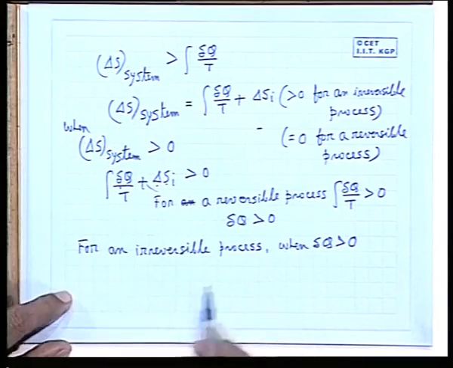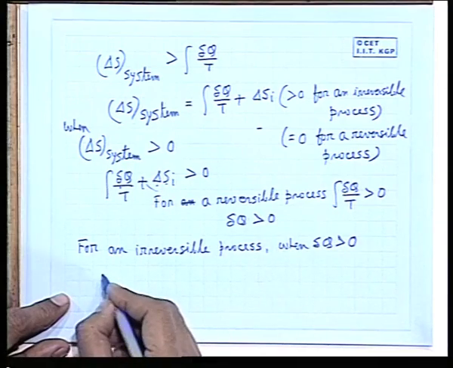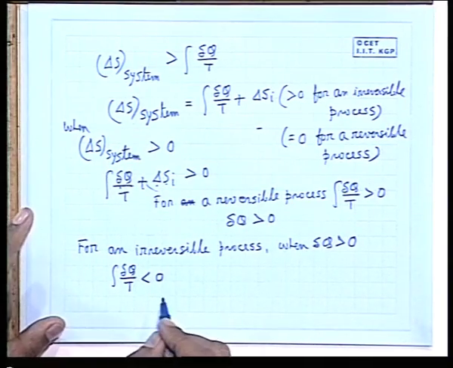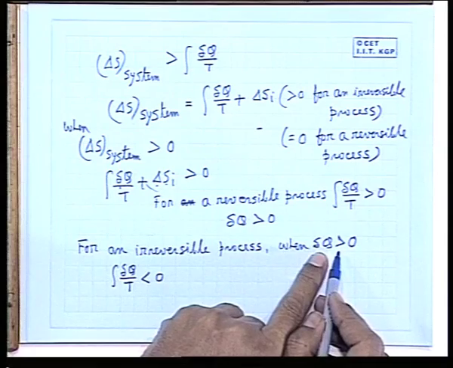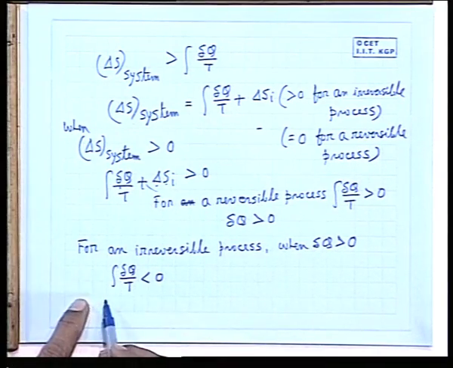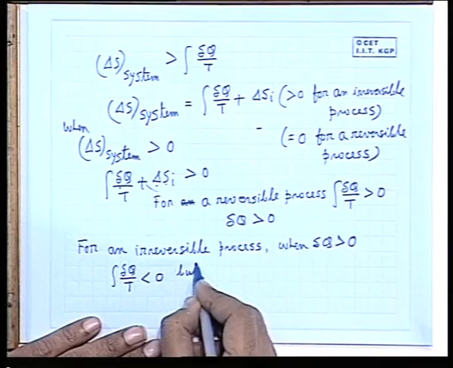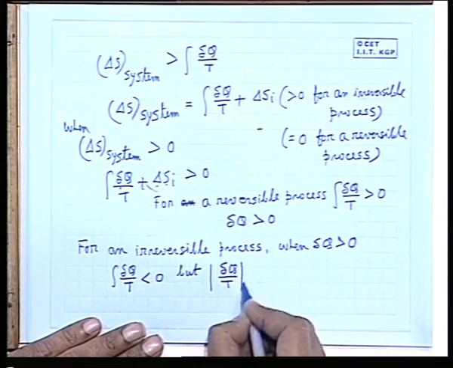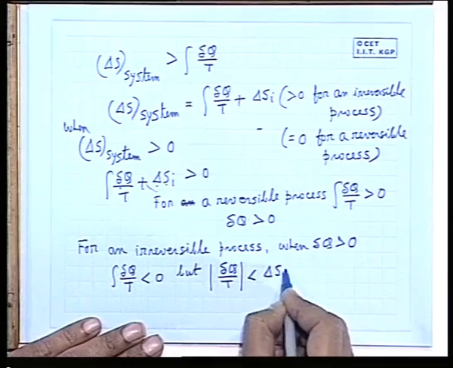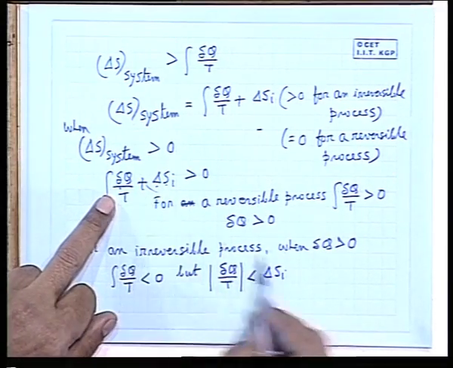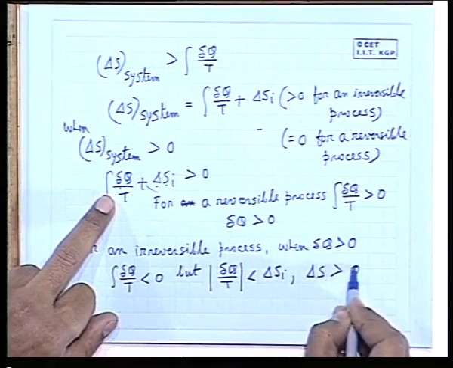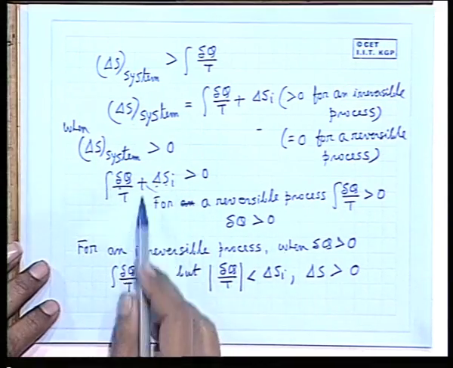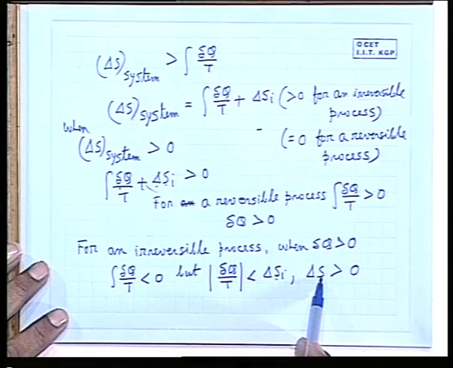But for an irreversible process, there are cases when even delta q by T is less than 0, it may happen. Usually this is a heating process, but even if the delta q is taken out, in the irreversible case, if delta q by T is less than delta Si in absolute value, then this will always be greater than 0. Delta S is always greater than 0. Have you understood this? That means if delta q by T is negative, but it cannot counterweigh the positive contribution of delta Si, then delta S is greater than 0.